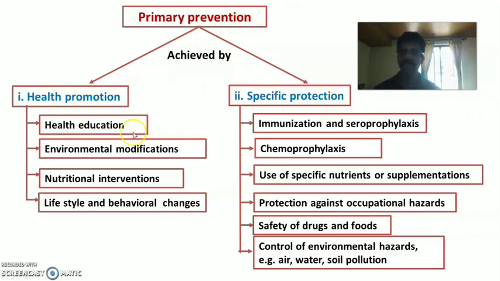Health promotion includes health education, environmental modification, nutritional interventions, lifestyle and behavioral changes. Specific protection includes immunization and seroprophylaxis to improve the immunity to prevent the particular disease, chemoprophylaxis to prevent the particular diseases, use of specific nutrients and supplements to prevent nutritional deficiencies, then protection against occupational hazards by having PPE kit or other things. So protection against occupational hazards in the factory or industry or against occupational diseases. Then safety of drugs and food hygiene, control over the environmental hazard to prevent air, water, soil pollution. So this all comes under the measures under health promotion and specific protection under primary prevention.